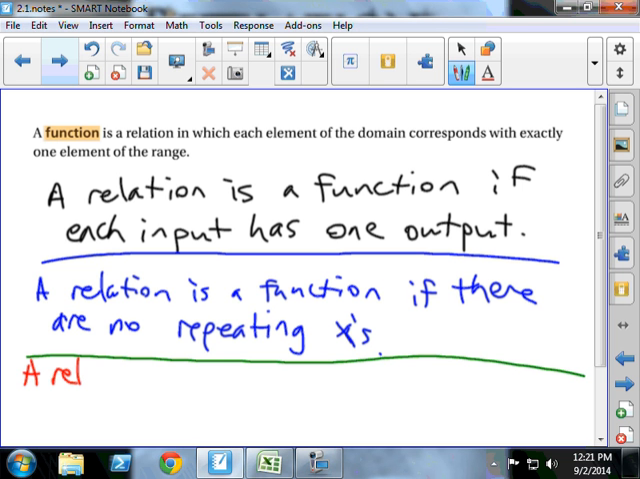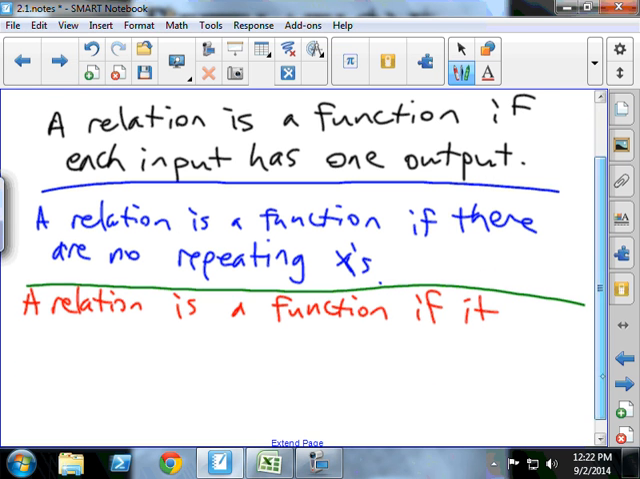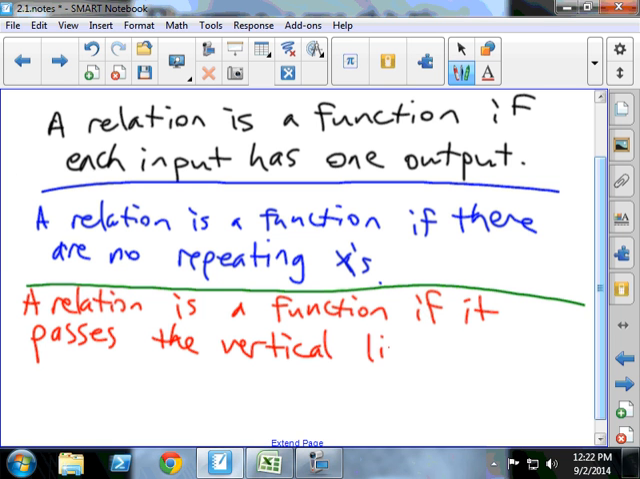A relation is a function if it passes the vertical line test. If it passes the vertical line test, each input has one output. There are no repeating x's. It passes the vertical line test.